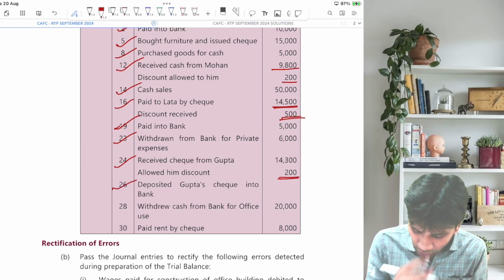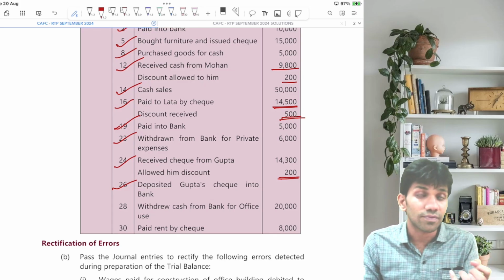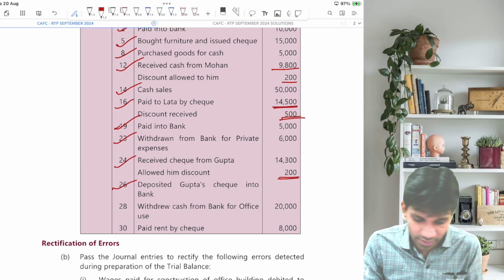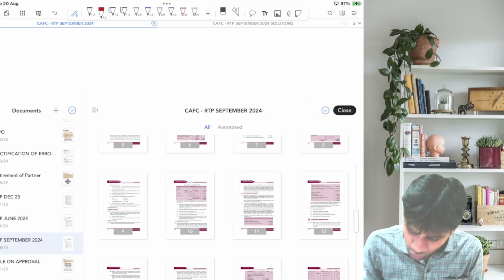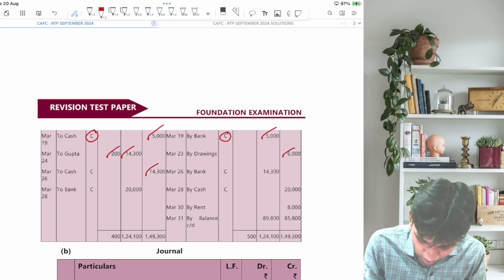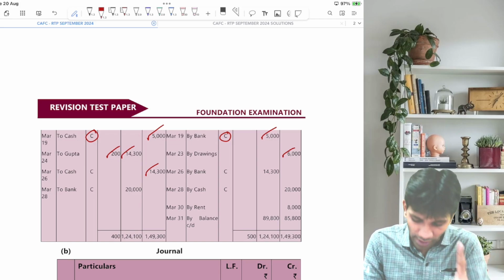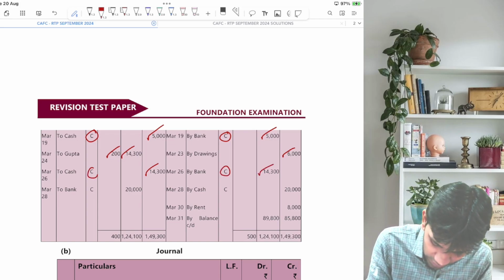Deposited Gupta's check into bank. Now the check which we have received, we have deposited the same into bank. So what would be the entry, guys? Just think before you solve it. Bank account debit to cash account. On the bank account debit side to cash and on the cash account credit side by bank. And since bank and cash accounts are involved, it is a contra entry.